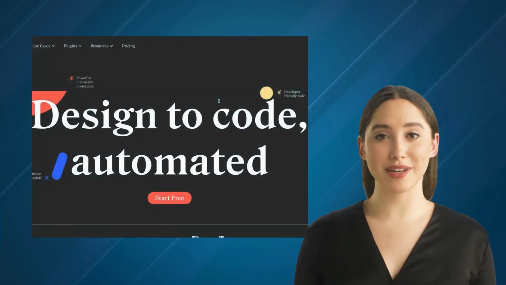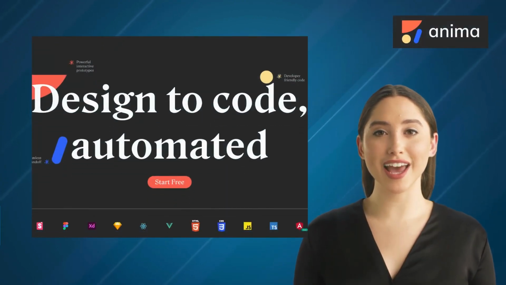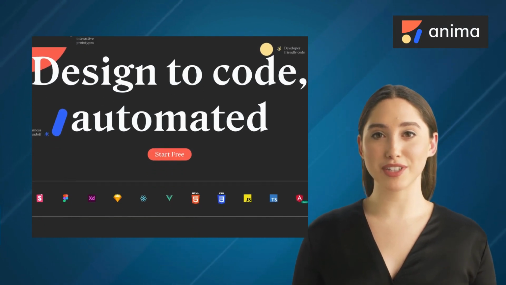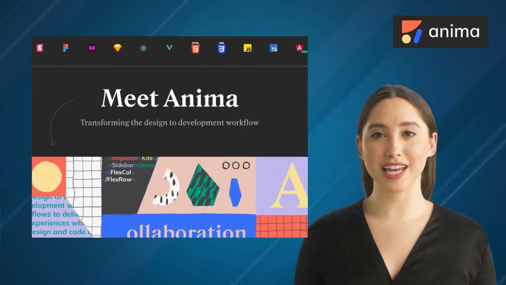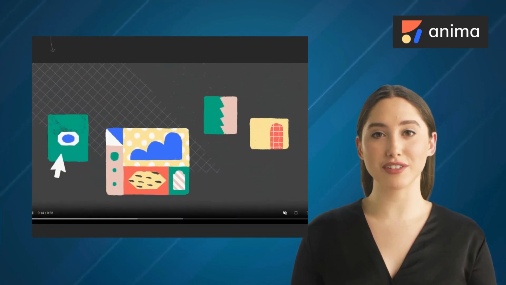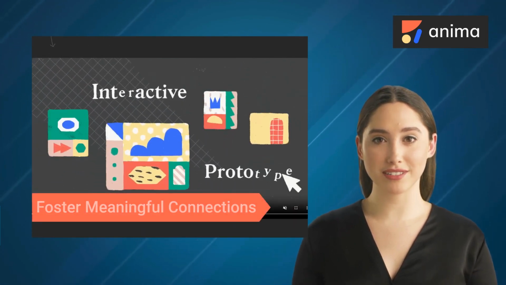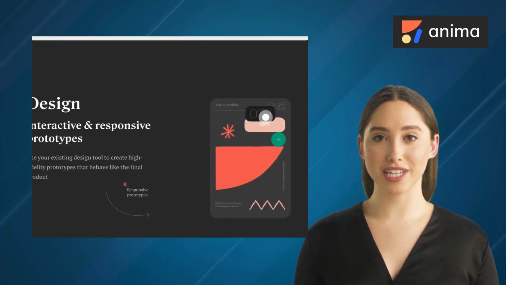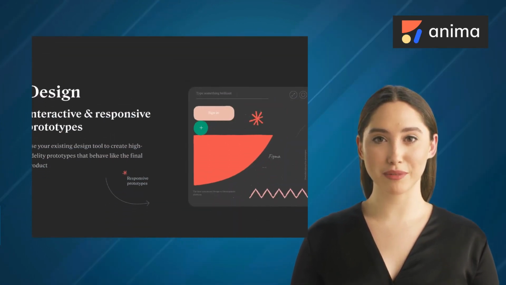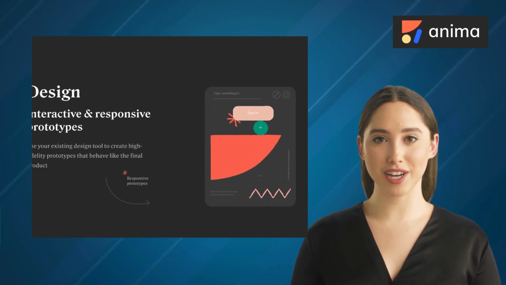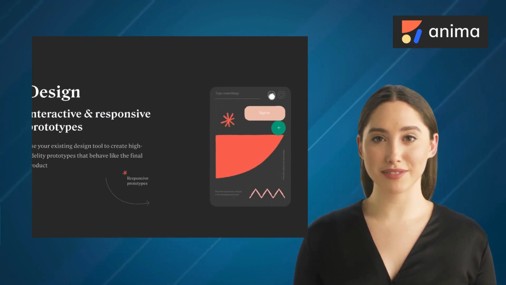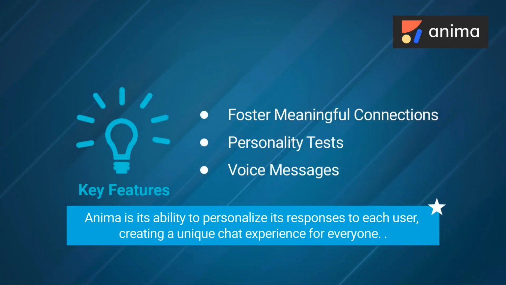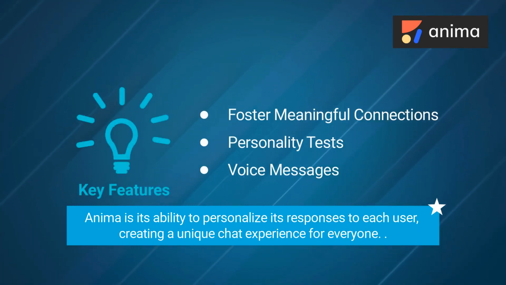Fifth alternative is Anima. Anima is an AI-powered companion that is more than just a chatbot, as it can role-play with you and help you improve your communication and relationship skills. It offers features like fostering meaningful connections, personality tests, and voice messages. With Anima, users can enjoy a friendly chat, grow their communication skills, and receive mental health support all in one place. The standout feature of Anima is its ability to personalize its responses to each user, creating a unique chat experience for everyone.